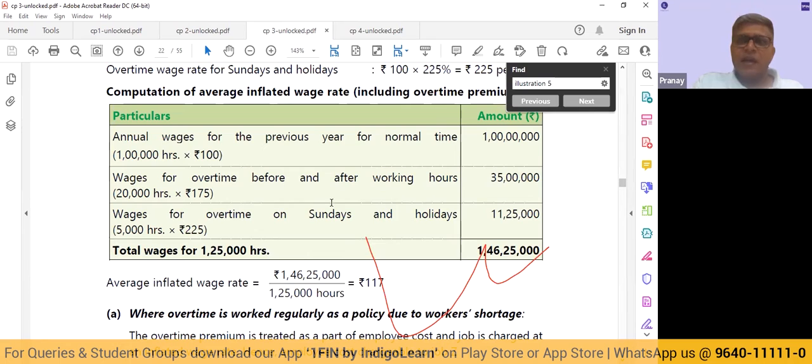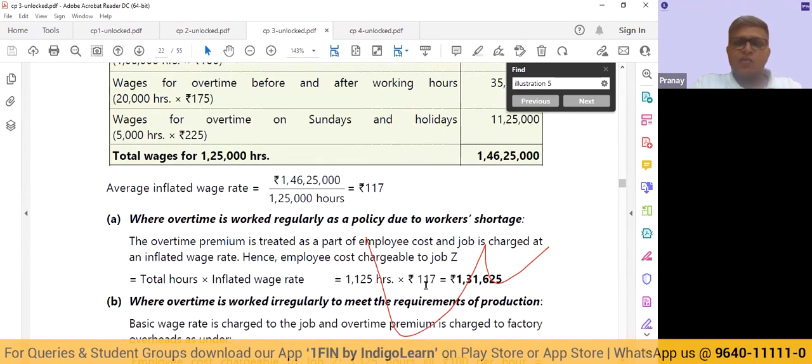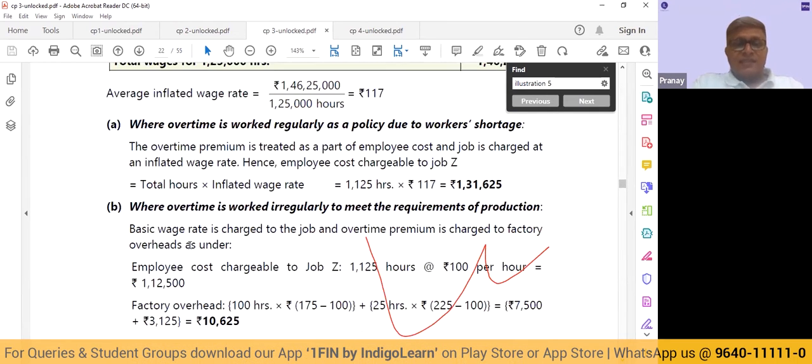We have to calculate this average inflated wage rate because, first, overtime is not abnormal in this case; second, it is not specifically for the job; and third, more importantly, they are saying it is normal. The moment they say it is normal, we calculate a revised inflated wage rate, and that is what we are going to use. Now, in the second case, when they say overtime is worked irregularly to meet productions, that means the overtime is not normal, it is abnormal.